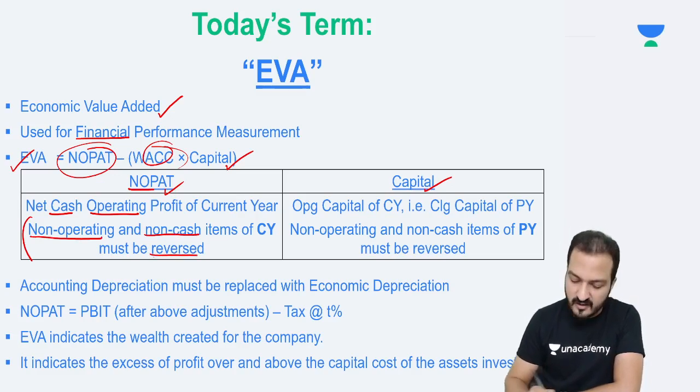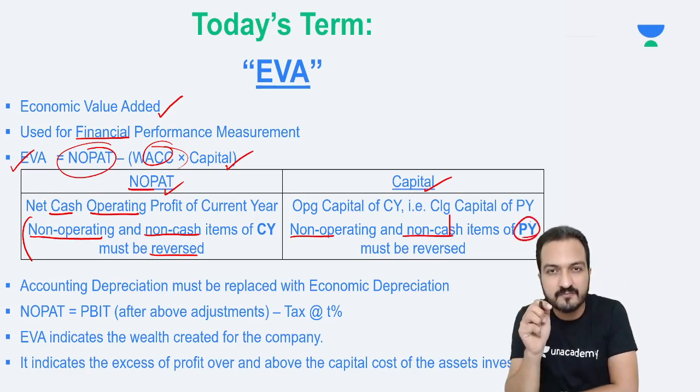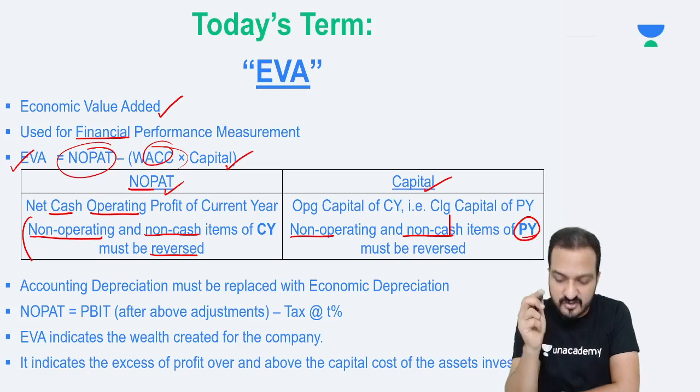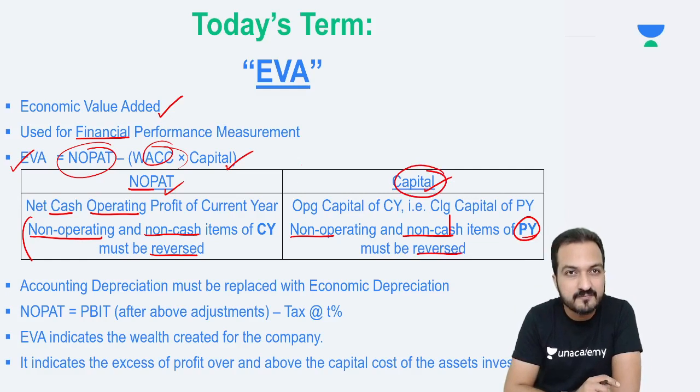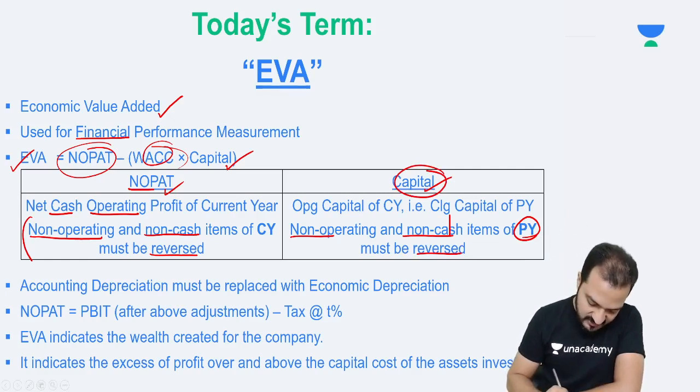Similarly, if any non-operating non-cash items were there in the previous year P&L, then they must be reversed while calculating the capital.